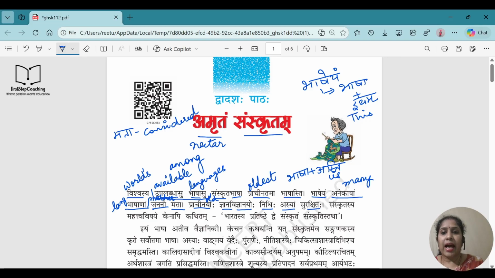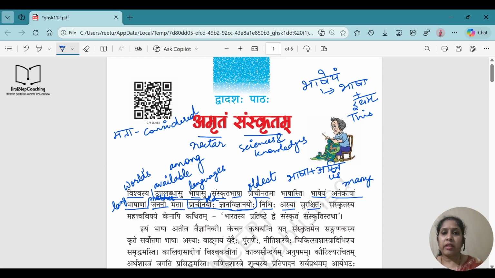Now we know that Gyan Vigyanyoho is Shashti and Saptami Vibhakti Dvivachan, correct? So it will be like of. It gives the meaning of the sciences and knowledges we have had from olden times. Prachinyo has been used as an adjective for Gyan Vigyanyoho.